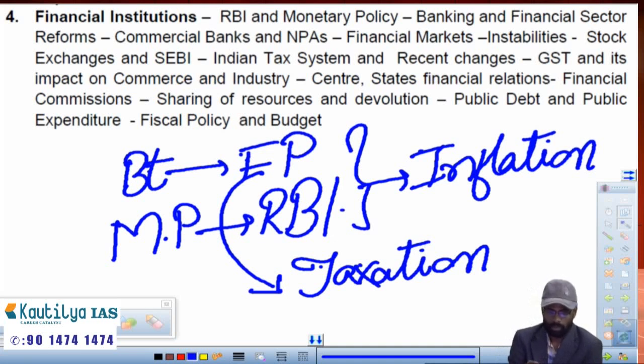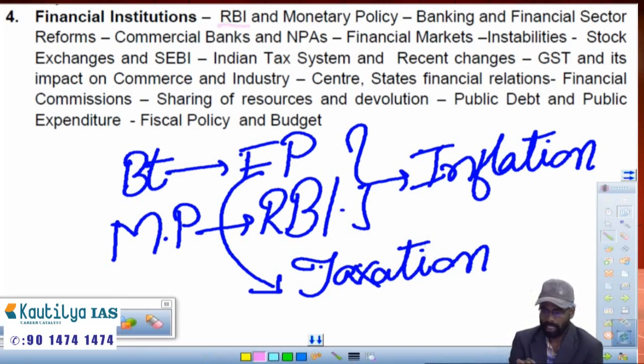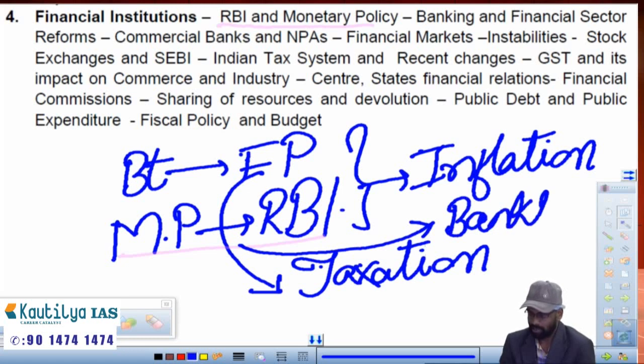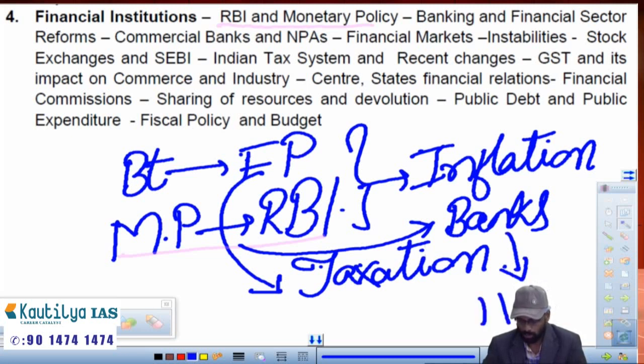So if you go by the given syllabus, RBI and monetary policy, that's what we have said, and banking and financial sector reforms. In this, after the completion of monetary policy, we deal with what the different types of banks are, why and when India allowed private banks, and when India allowed nationalization of banks, why India took that step, those things, and recent banking crises like the NPA issue, the Vijay Mallya case, all the recent happenings, the NPA case we'll discuss.